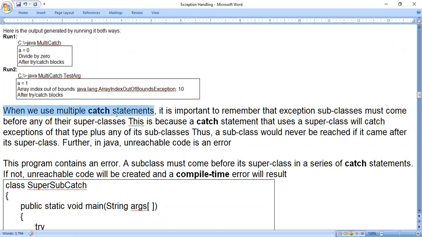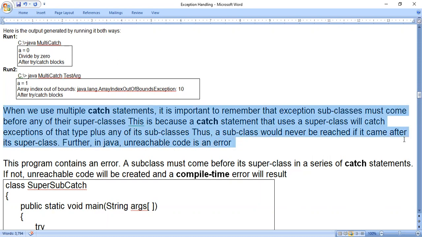So when we use multiple catch statements, it's important to remember that exception subclasses must come before any of their superclasses. This is because a catch statement that uses a superclass will catch exceptions of that type plus any of its subclasses. Thus, a subclass could never be reached if it came after its superclass. Further, in Java, unreachable code is an error.